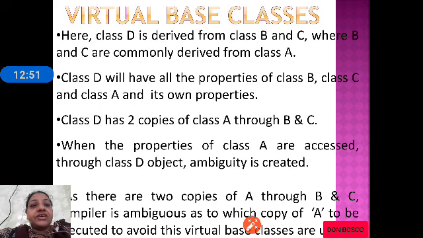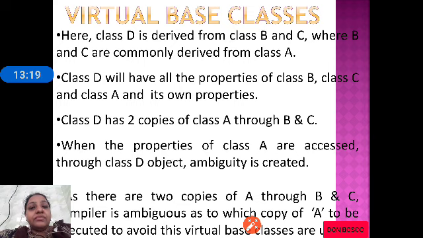When the properties of class A are accessed through D, ambiguity is created. Ambiguity means confusion. The compiler is confused as to which copy of A has to execute, whether it has to execute the copy of A from B or the copy of A from C. So, to avoid this, we use virtual base classes.